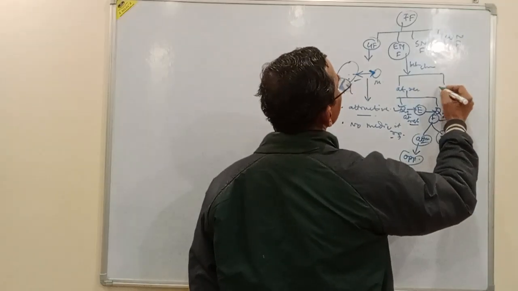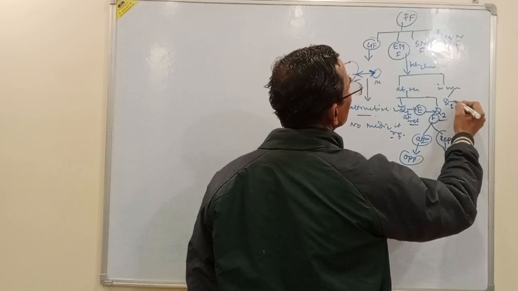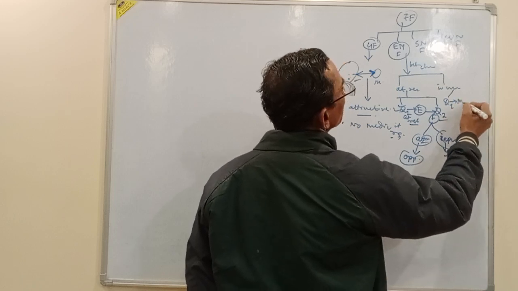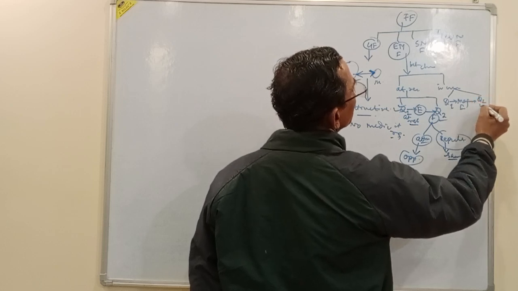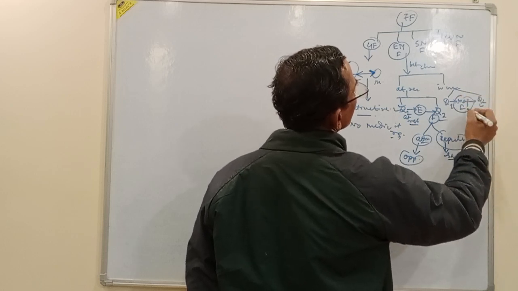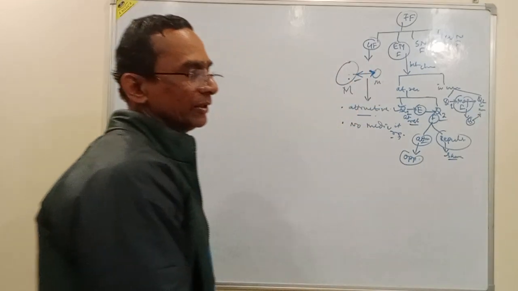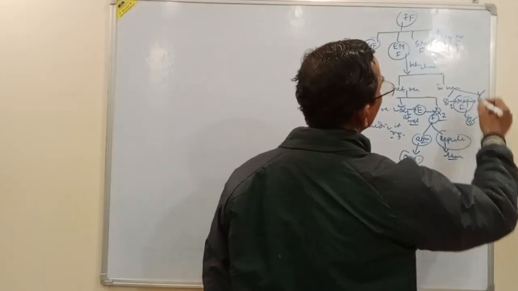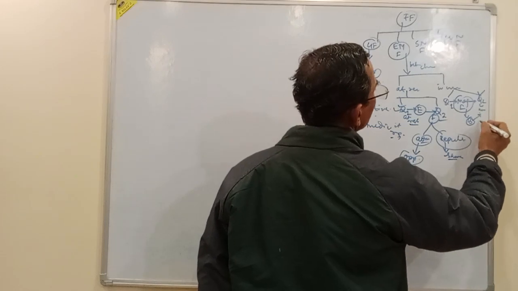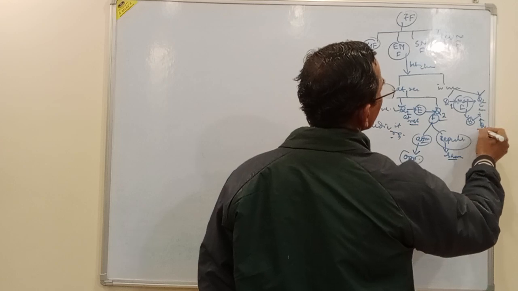Now, if charges are in motion, then Q1, once it is moving, will create a magnetic field and it will exert a force on another charge in motion. This magnetic field will have a force on Q2, and this will be either attractive or repulsive depending upon the direction of Q2.